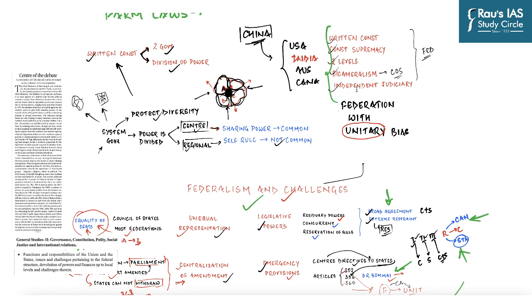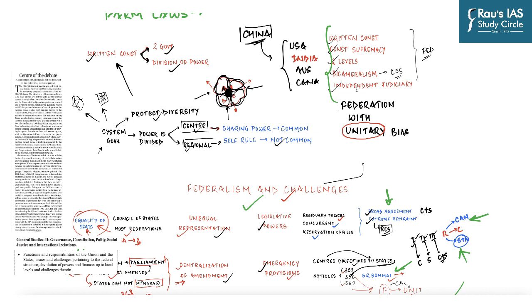Because in the past 3 to 4 months, there have been a lot of instances which point in the direction of increasing centralization of the Indian polity. For example, today itself we are going to discuss the All India Services Rules Amendment. Then we have seen how farm laws were brought despite agriculture being a state subject. Then we have seen how the states were not given the GST compensation cess.